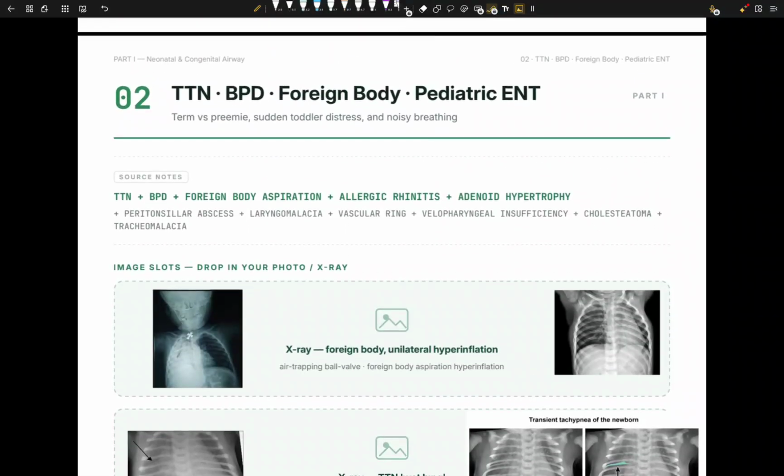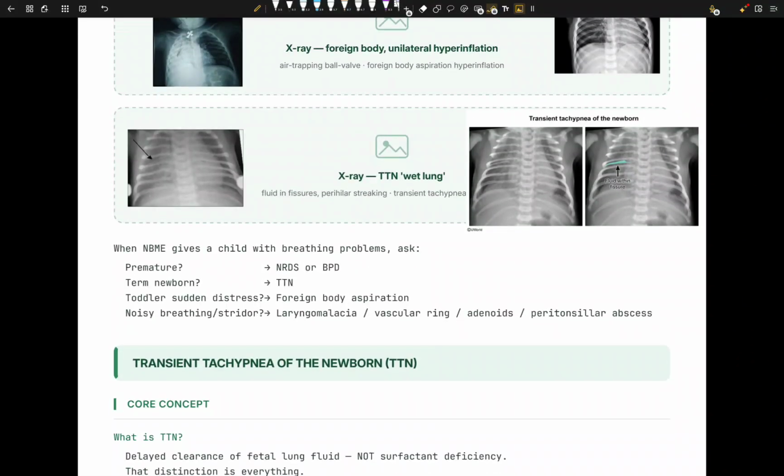So whenever we have these kinds of topics, basically we want to ask, is the baby premature, NRDS or BPD? Is it a term newborn? Then we're going to think about TTN. Sudden distress, foreign body, noisy breather, maybe some sort of vascular ring, maybe adenoid, maybe peritonsillar abscess, maybe some sort of abscess there, right?